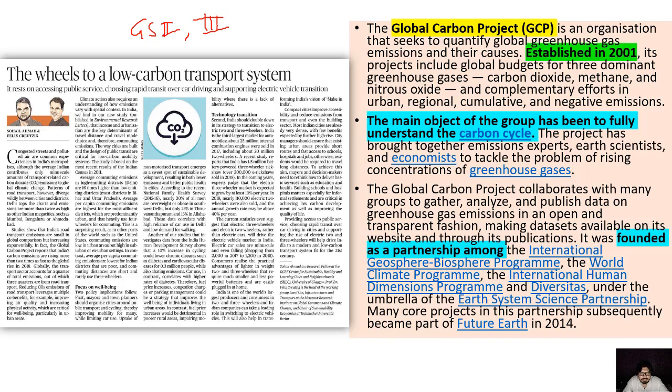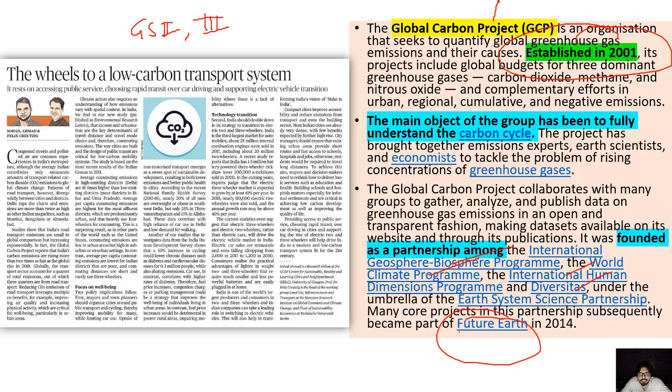So first thing, the report that they are quoting here, the Global Carbon Project report. This report is important. This project was established in 2001. Some bodies and organizations came together and started this project in 2001, and these were the International Geosphere Biosphere Program, the World Climate Program, which started after the World Climate Conference in the 1970s, IHDP, Diversitas, and Future Earth, that is the 10-year project there.